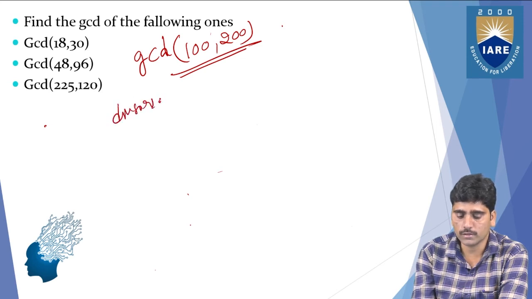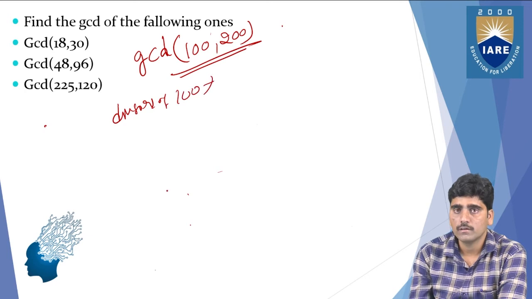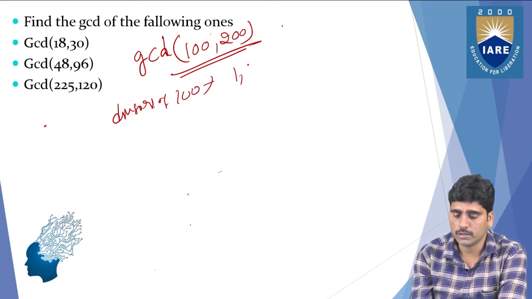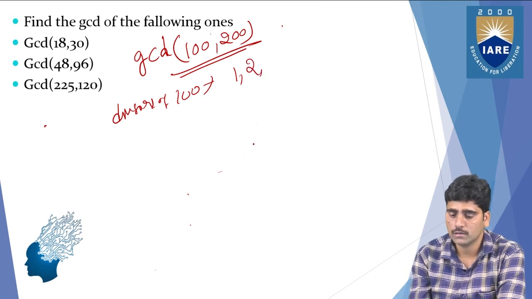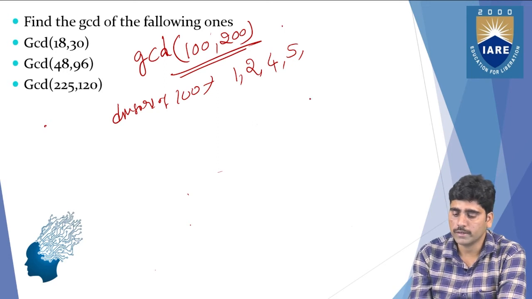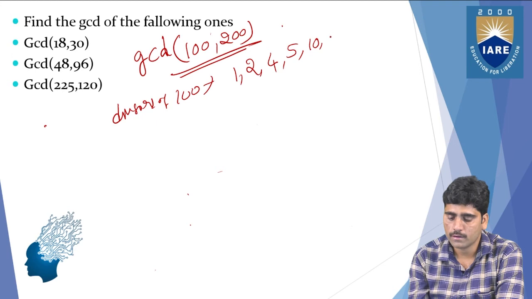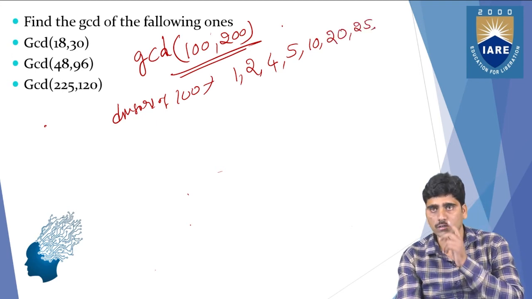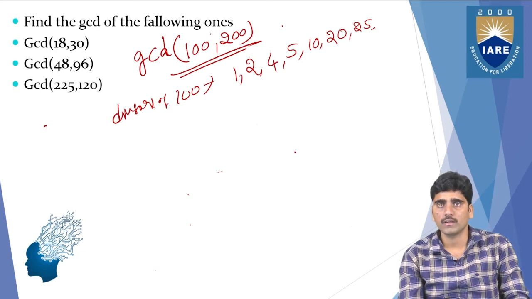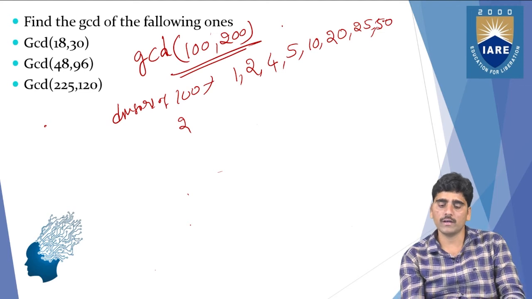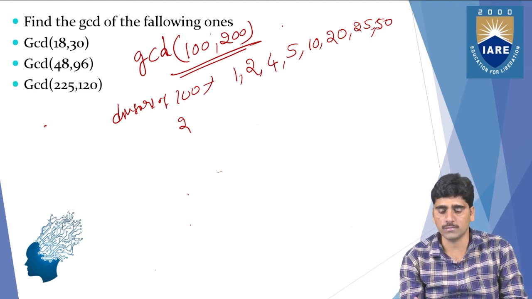The divisors of 100 equals: 1 divides 100. The next, 2 also divides 100. 3 not, and 4 also divides 100. 5 also divides 100. The next, 10 also divides 100. The next, 20 also divides 100. 25 also divides 100. Right, so these are some divisors of these numbers. And 50 also is there.